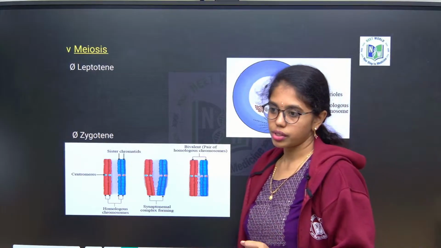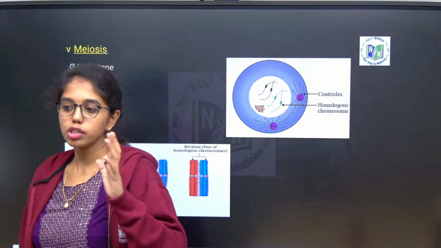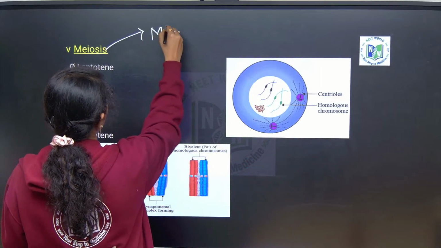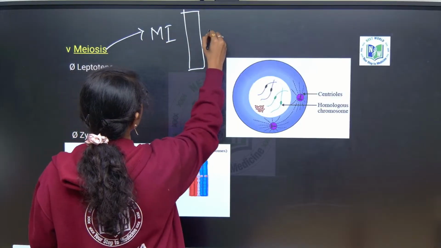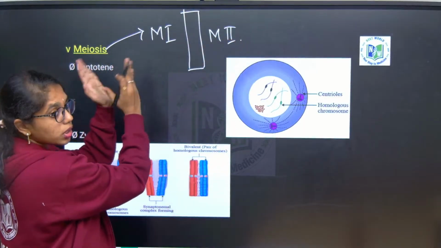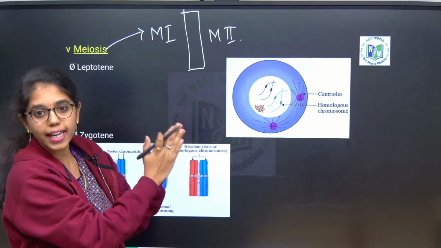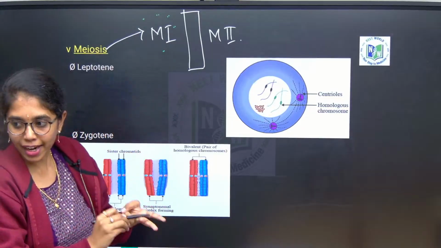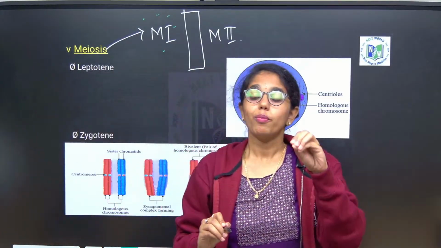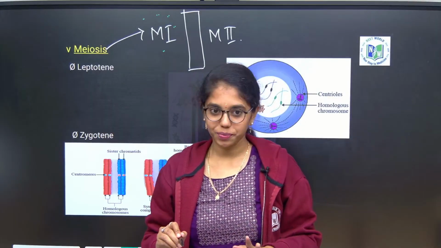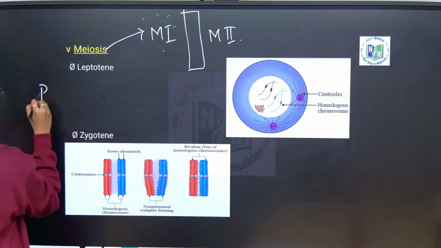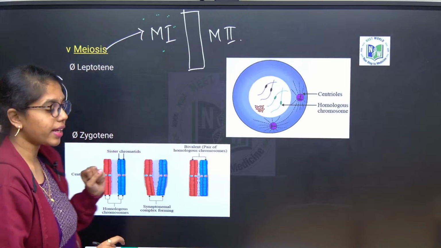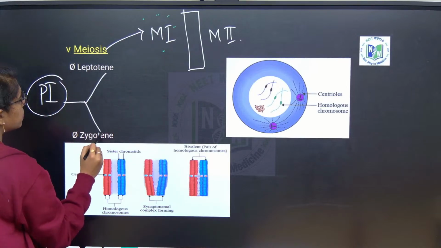Next, meiosis. In meiosis 1, meiosis 2, both are there. Once again let me recall for you, you have what? Meiosis 1 followed by meiosis 2. Okay. In between meiosis 1 and meiosis 2, what do you have? Interkinesis stage. Okay. So meiosis 1 has prophase 1, metaphase 1, anaphase 1 and telophase 1, of which the most important phase is what? Prophase 1. Okay. This prophase 1 will have 5 substages. What are they?